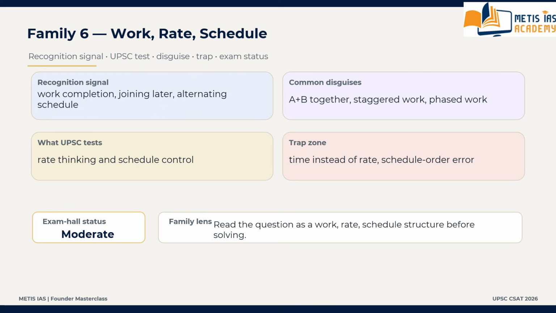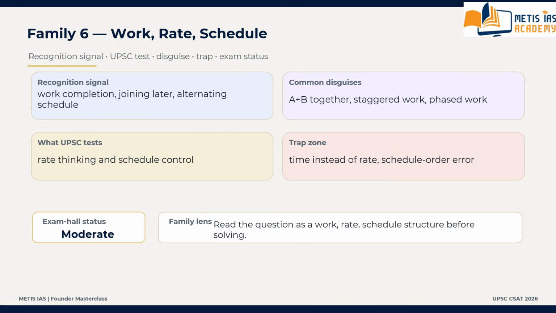We are moving to family number 6. What is family number 6? Work rate schedule family. A very UPSC style family. What is the recognition signal?